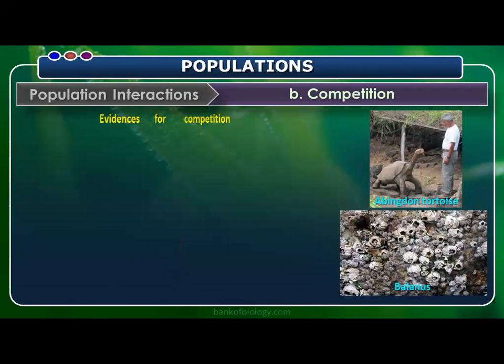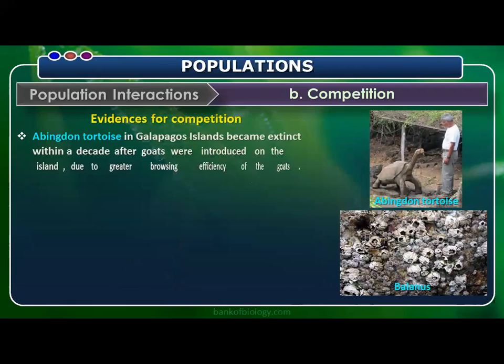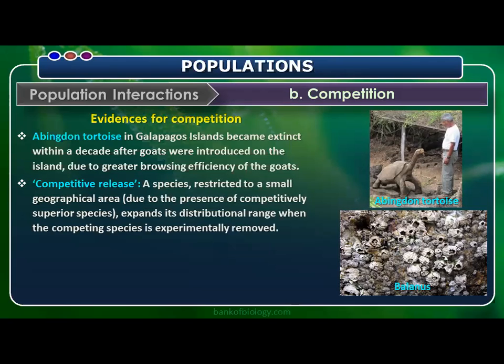Next, very important things, these are all here. We used to get a question from here. Abingdon tortoise. With an example, you can learn this here. Abingdon tortoise in Galapagos Islands became extinct within a decade after goats were introduced on the island, due to the greater browsing efficiency of the goats.